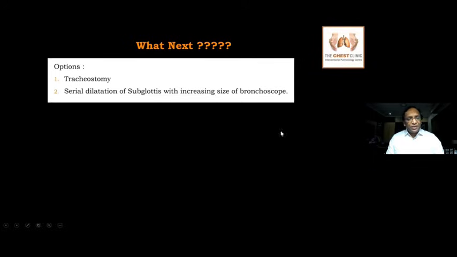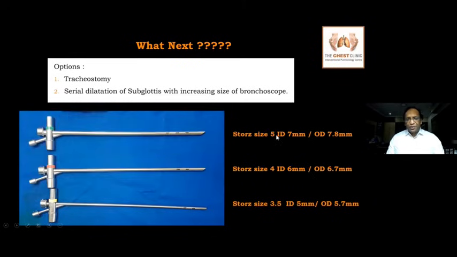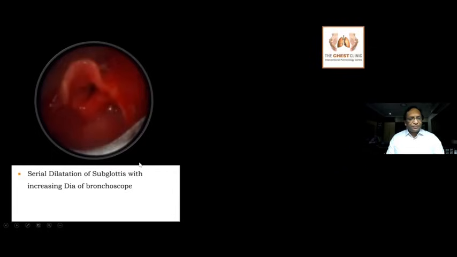So what we did was to serially dilate the subglottis with increasing sizes of bronchoscope. As I've told you, in pediatric bronchoscopes we have different sizes: 3.5, 4, and 5. I used increasing sizes of bronchoscope to dilate the subglottis.